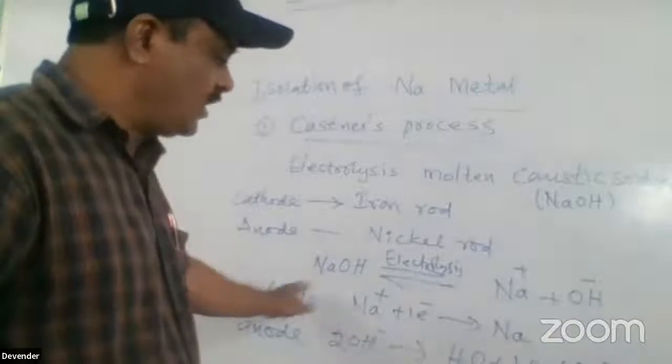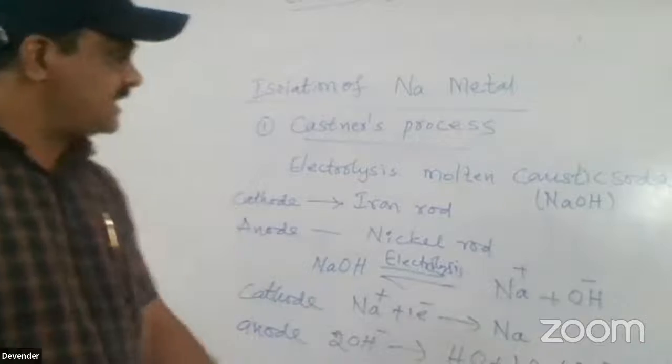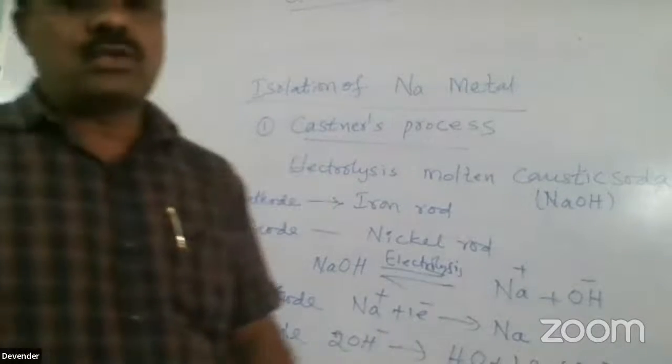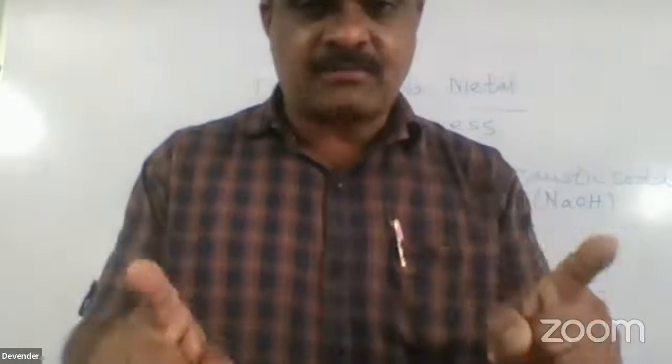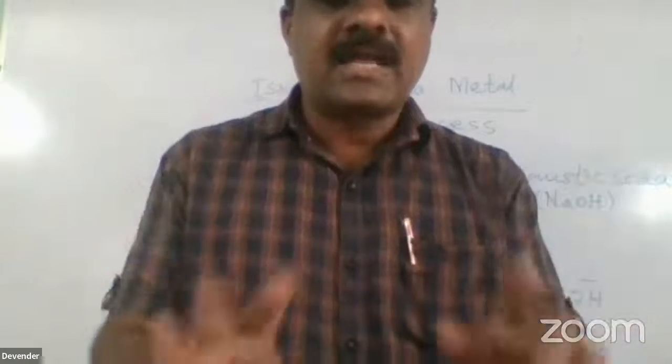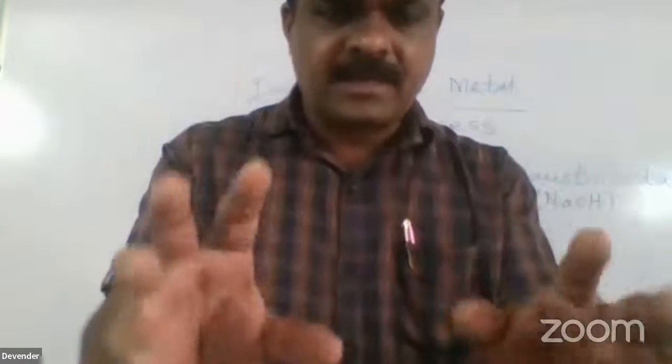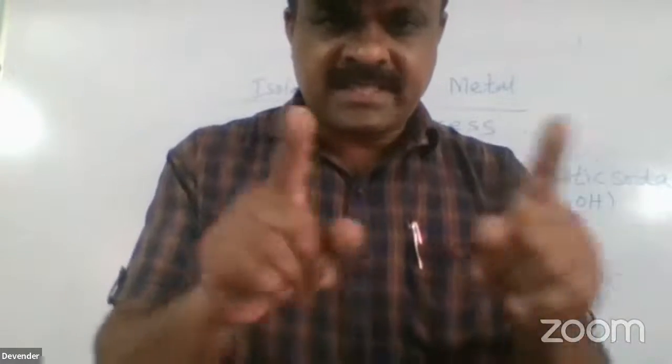But at the cathode, sodium is deposited. This is about the Castner process. From the examination point of view, it is 10 marks. Very important, the Castner process. I have just left out the diagram. Please go to the diagram. See, the diagram is there.